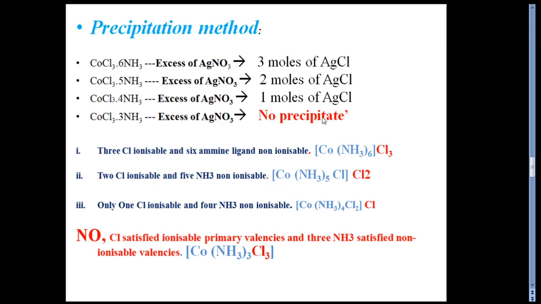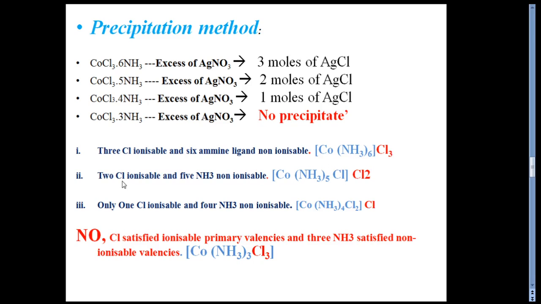And let's see how this occurs. Overall, in the first case, that is CoCl3.6NH3, all three chloride ions are ionizable primary valency, and the 6 amine ligands satisfy the non-ionizable secondary valency, and that is the reason the structure of the complex will be like that. This is [Co(NH3)6]Cl3.